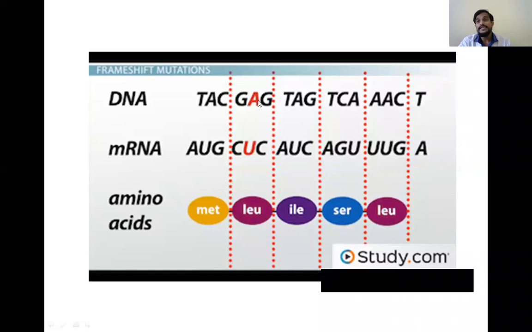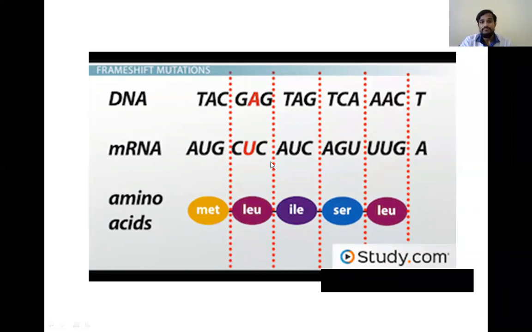If there is a mutation in the DNA, there will be a change in the nucleotide. A change in the nucleotide of DNA leads to a change in the nucleotide in the mRNA that is formed. When there is a change in the nucleotide in the mRNA, there will be a change in the amino acid that is formed in the polypeptide synthesis.